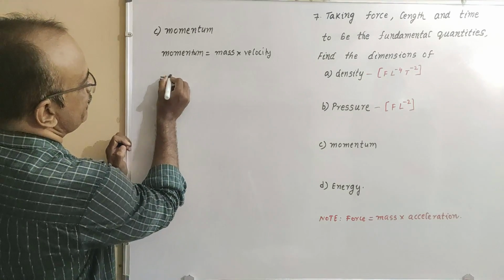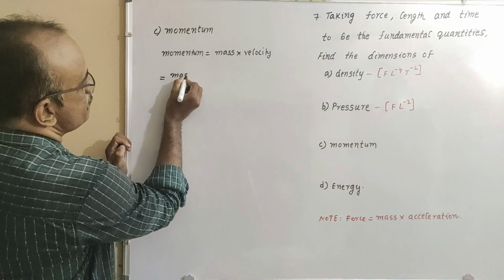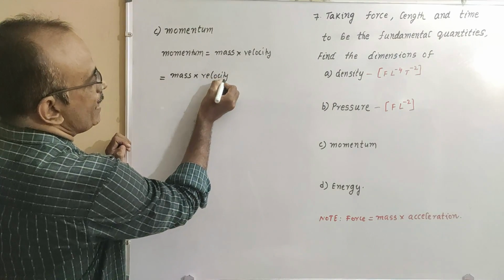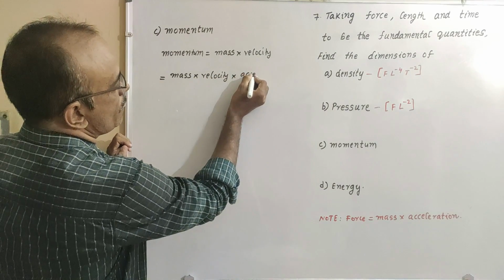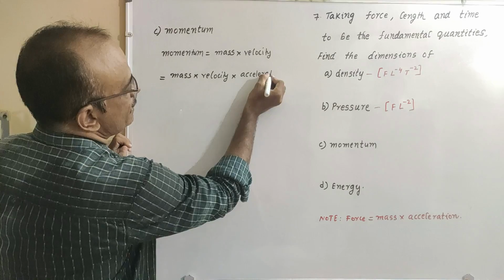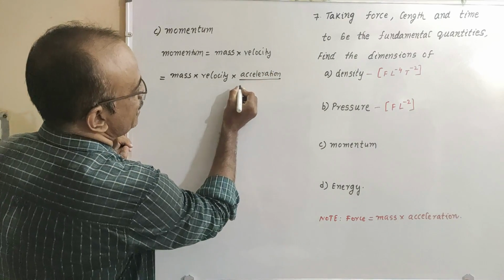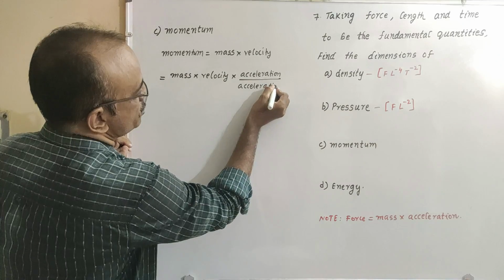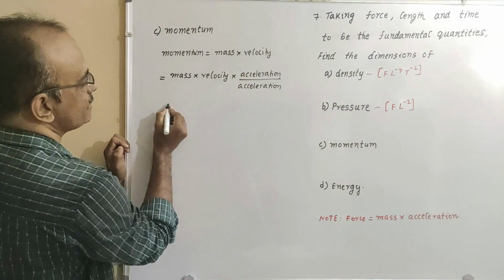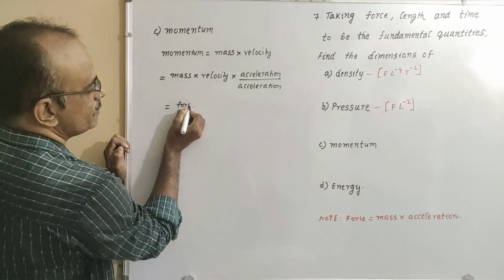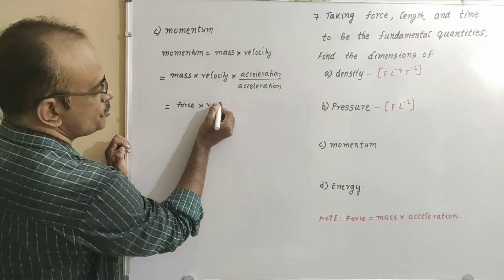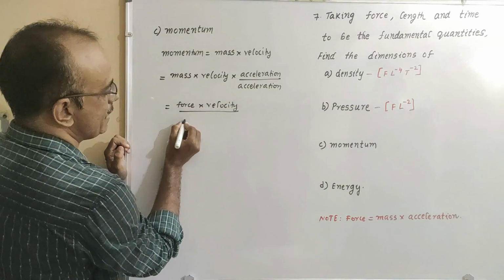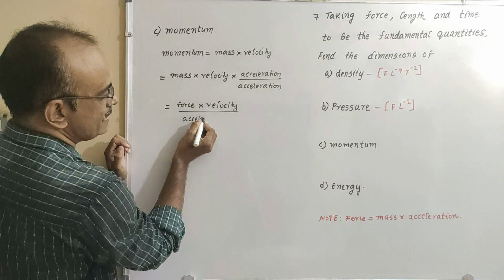So I will write mass into velocity into acceleration divided by acceleration. Now mass into acceleration is nothing but force, into velocity divided by acceleration.